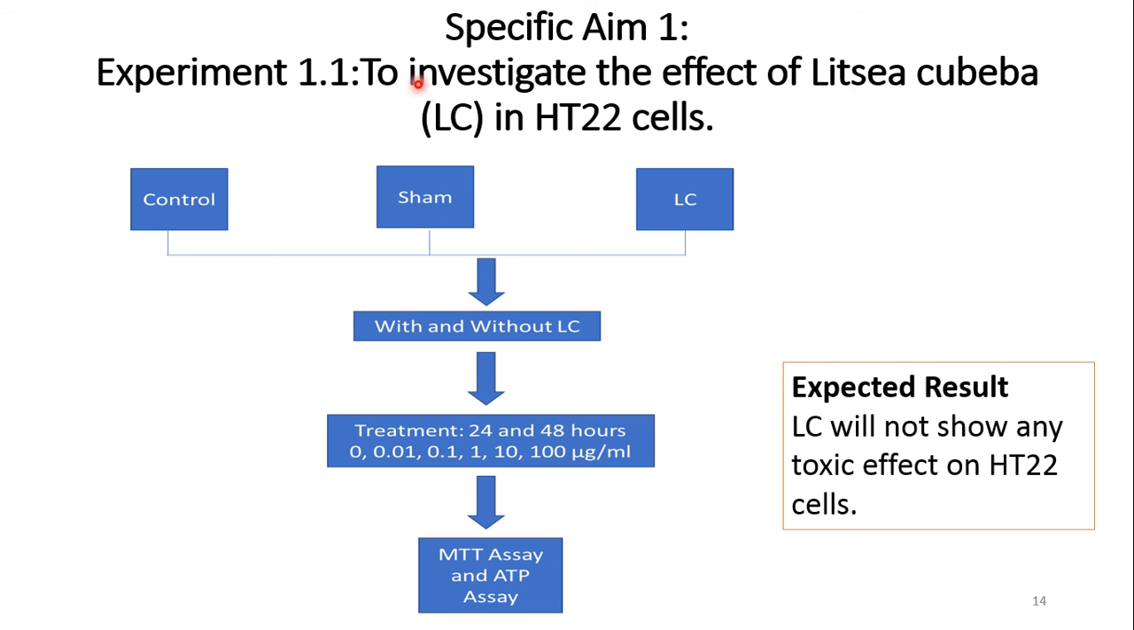Aim of my studies. Specific aim 1, in the first experiment, I will investigate the effect of Litsi cubiva in HT22 cells. For this experiment, I have 3 groups of cells. One is control, second is sham, third one is LC. I will treat the cells with different concentrations of LC, and after that I will perform the MTT assay and ATP assay to check the cell viability. The expected result of this experiment is LC will not show any toxic effect on HT22 cells.